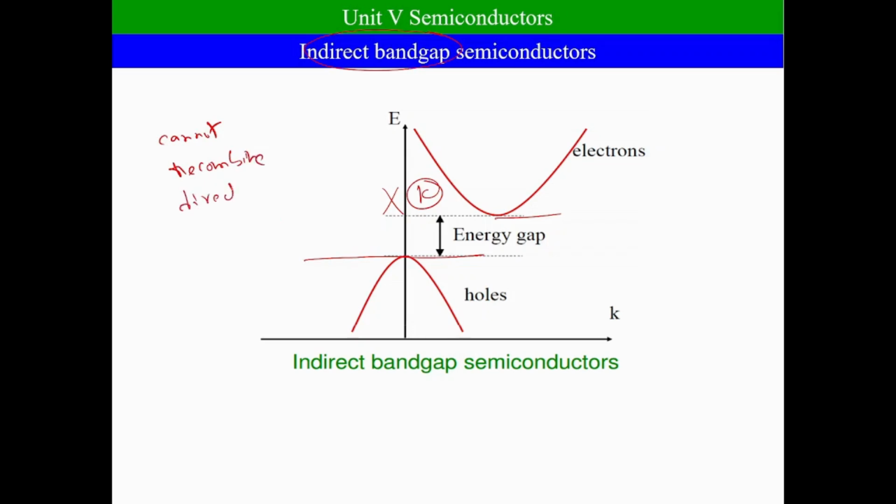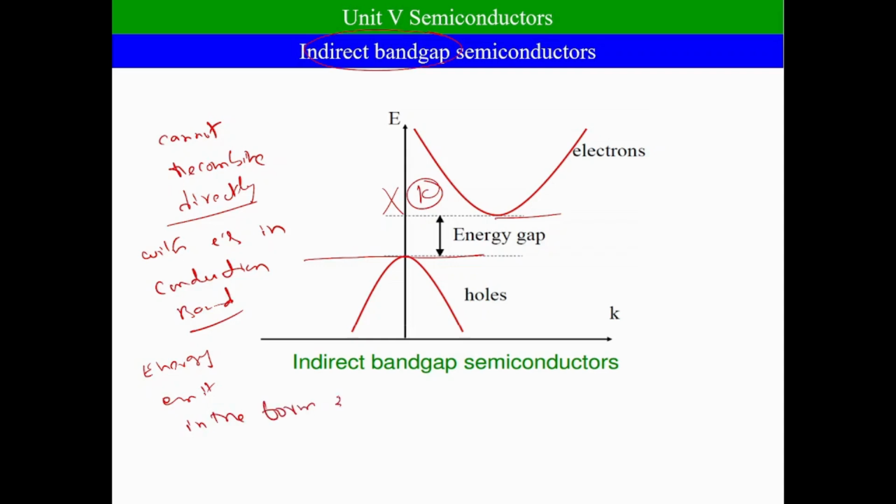recombine directly with the electrons in the conduction band. Because of this, due to the recombination of electrons and holes across the junction, indirect recombination takes place. Because of this, across the junction, energy is emitted in the form of heat. This is about the indirect band gap semiconductor.